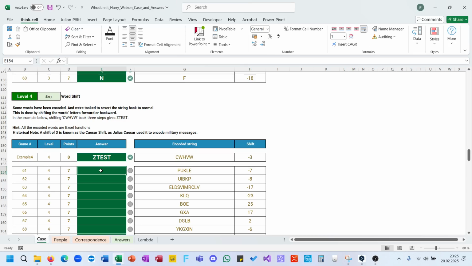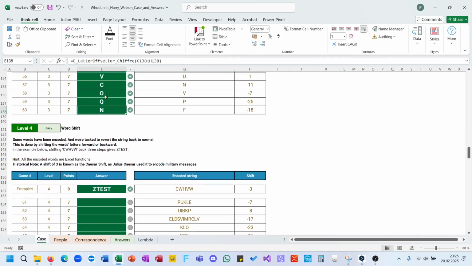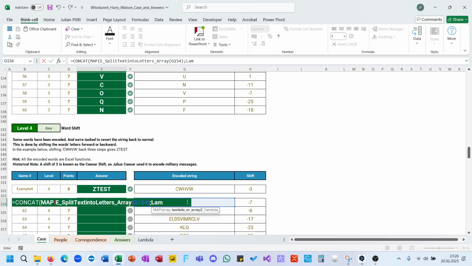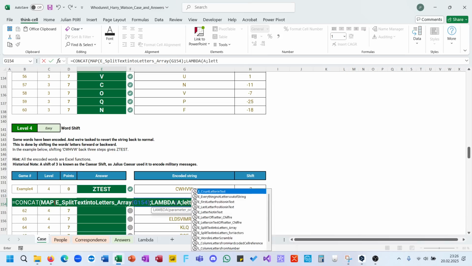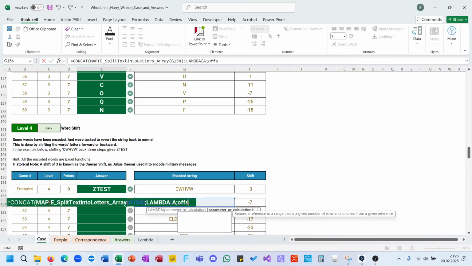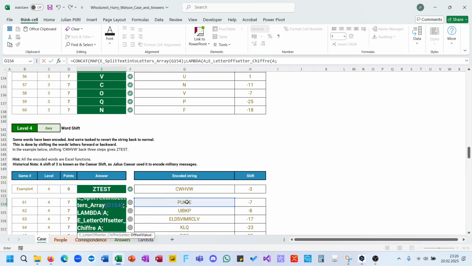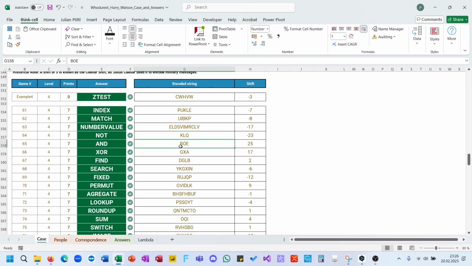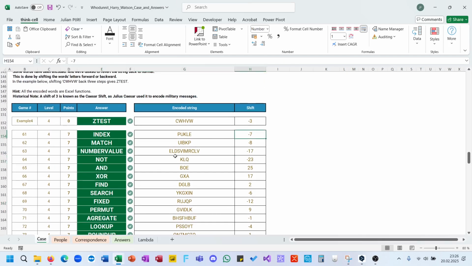As of now it can't properly encode a text, but with a concat, a map, split text into letters, lambda a letter, or offset a chiffre, letter is a, offset is given here, close all the brackets. It can now also with these few adjustments handle full text and convert them with a chiffre.